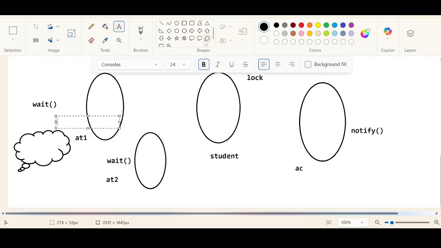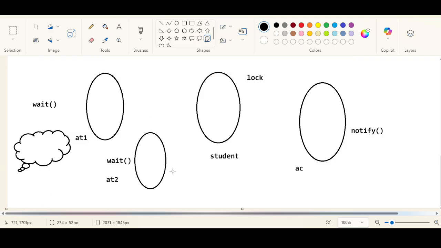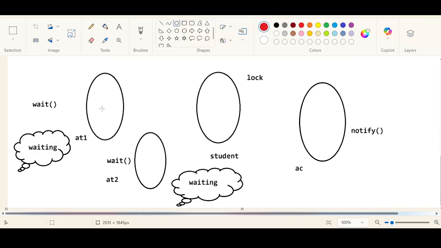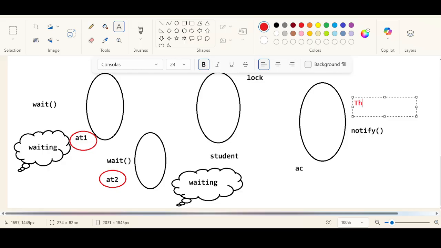Let us say both A1 and A2 have gone into the waiting state. Due to our internal design, we are making the notify thread wait for 1 second. Because of that 1 second, A1 will be in the waiting state and A2 will also be in the waiting state. If I just call the notify method, now think deeply. This is A1, this is A2. We had made the thread that calls the notify method wait for how many seconds? 1 second. Do you remember?